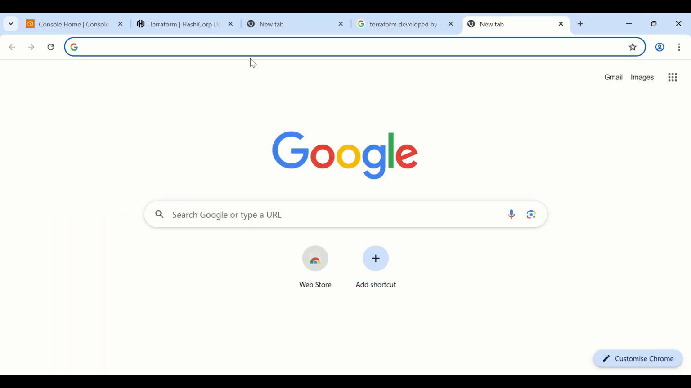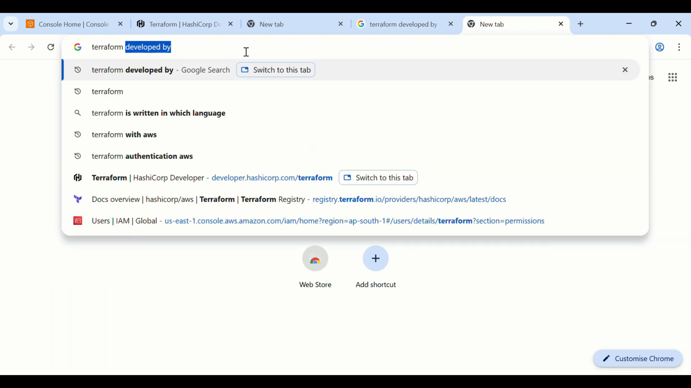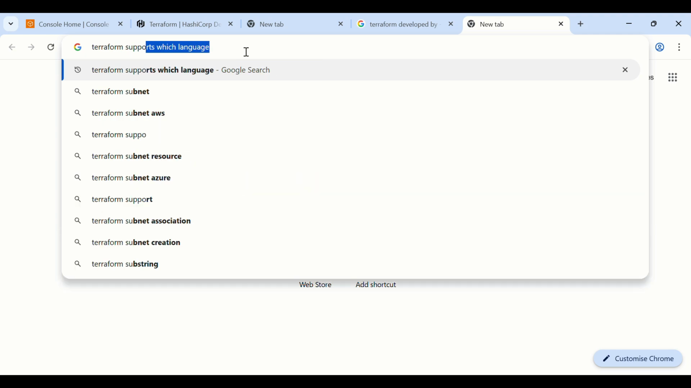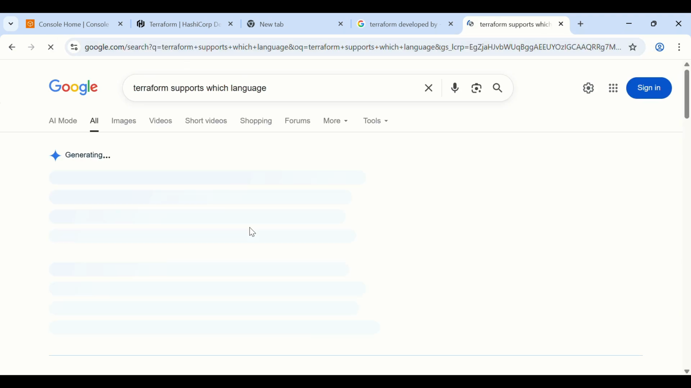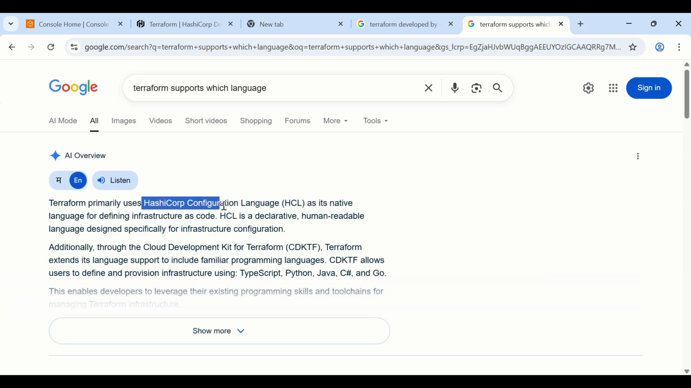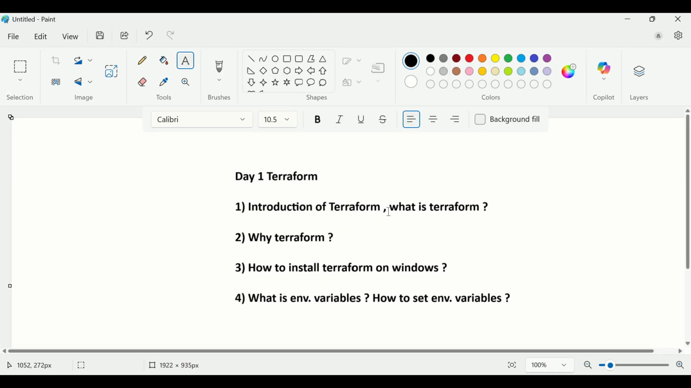Then the next question is, Terraform supports which language? This is the answer: HashiCorp Configuration Language, HCL, is the native language for defining infrastructure as code in Terraform. This is also one interview question. So please remember this one: HashiCorp Configuration Language, which is the native language for defining infrastructure as code in Terraform.